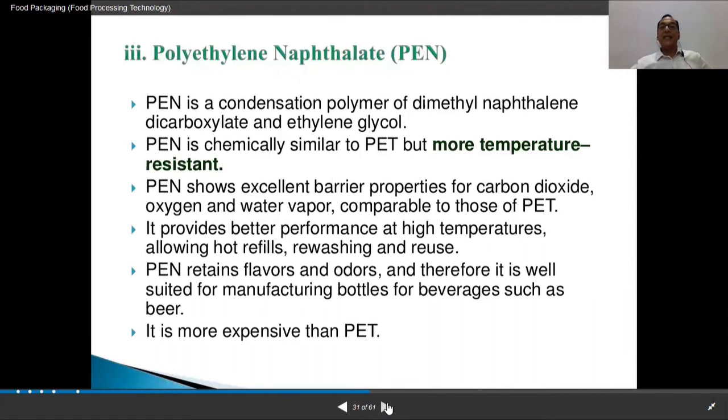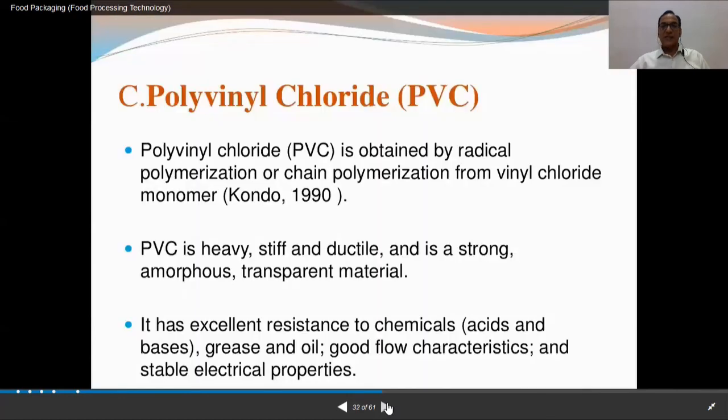Then polyethylene naphthalate, PEN. PEN is condensation polymer of dimethyl naphthalene dicarboxylate and ethylene glycol. And PEN is chemically similar to PET but more temperature resistant. And PEN is more expensive than PET. PEN की अच्छी बात क्या है? Polyethylene naphthalate retains flavors and odors, and therefore it is well suited for manufacturing bottles for beverages such as beer. So like that it is used.